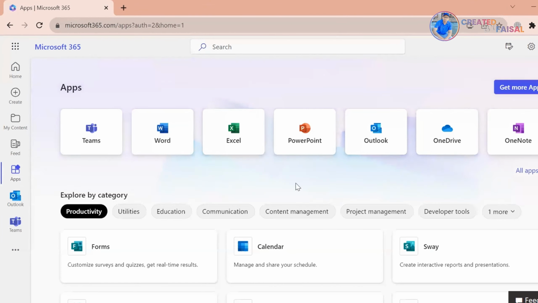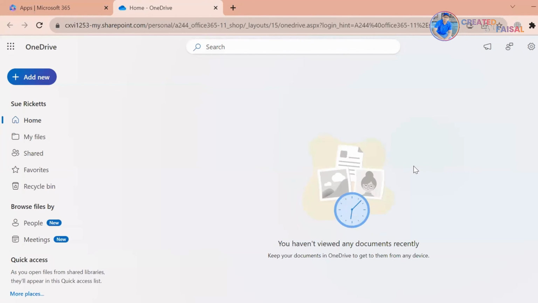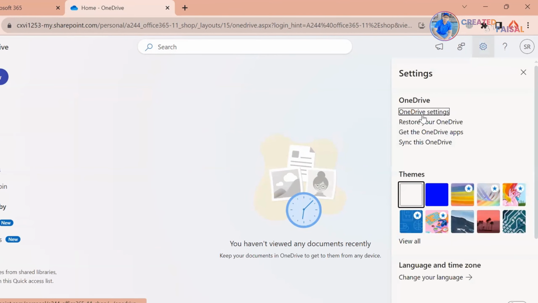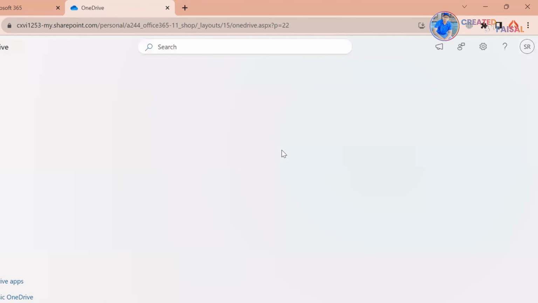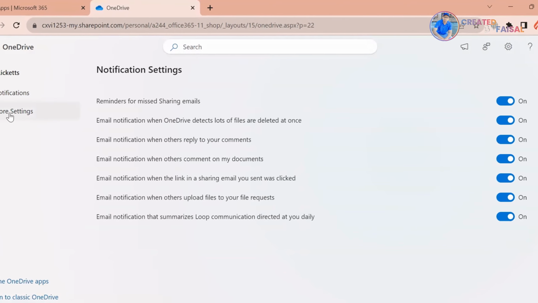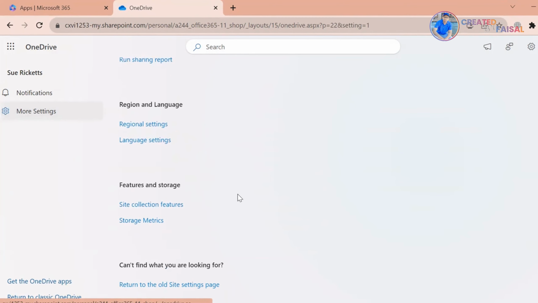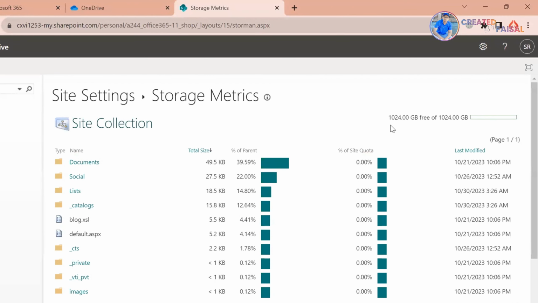For checking how much storage you have with OneDrive, click on App, then click on OneDrive. Go to the top right of the screen and click on Settings, then OneDrive Settings. On the left of the screen, click on More Settings. Drag down a little bit, then click on Storage Metrics. On the right side it shows 1024 GB, or 1 TB, of storage with this OneDrive account.